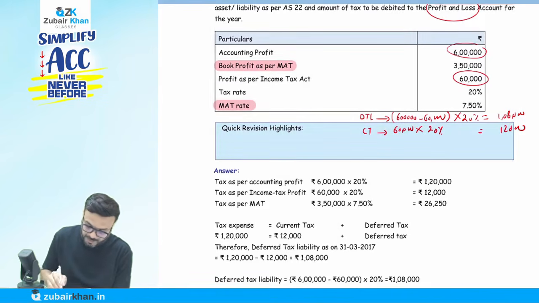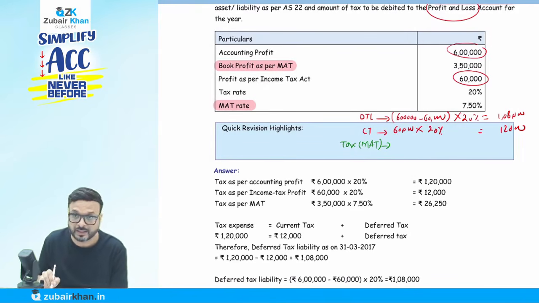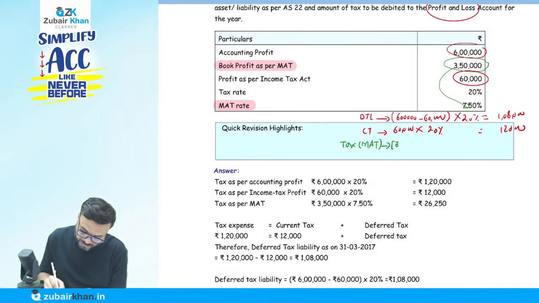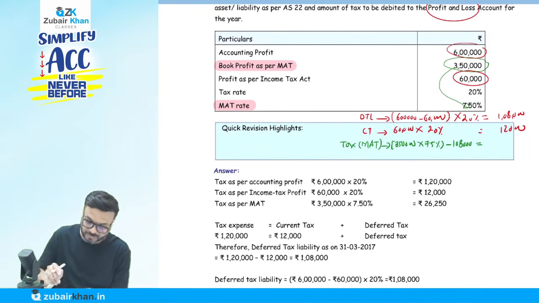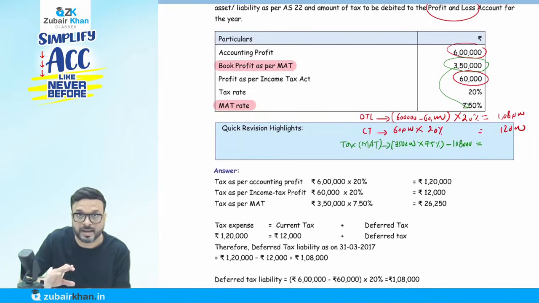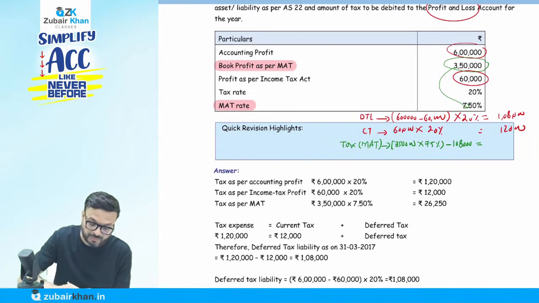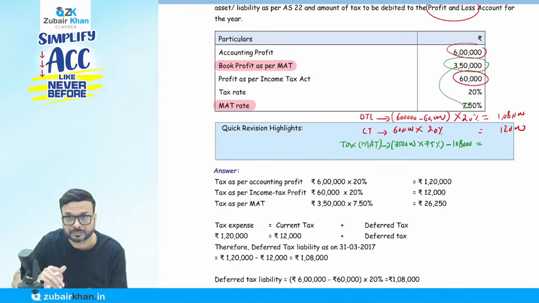As per the MAT law, they have a profit of 3,50,000 and the rate of tax is 7.5%. So 3,50,000 is the amount of profit as per the MAT. Multiplied by 7.5%, that comes to 26,250.